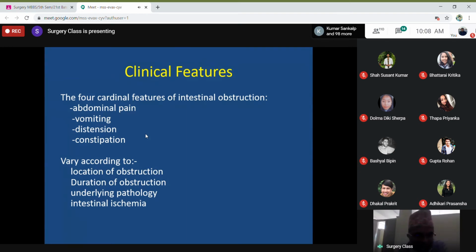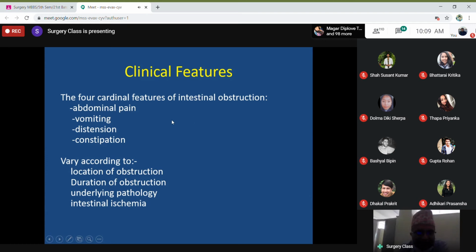Among these four, depending on the site and level of the obstruction, whether it is jejunal or high small bowel, ileal or low small bowel, or colonic obstruction, one or the other symptom may be more pronounced. So this concept you need to understand.